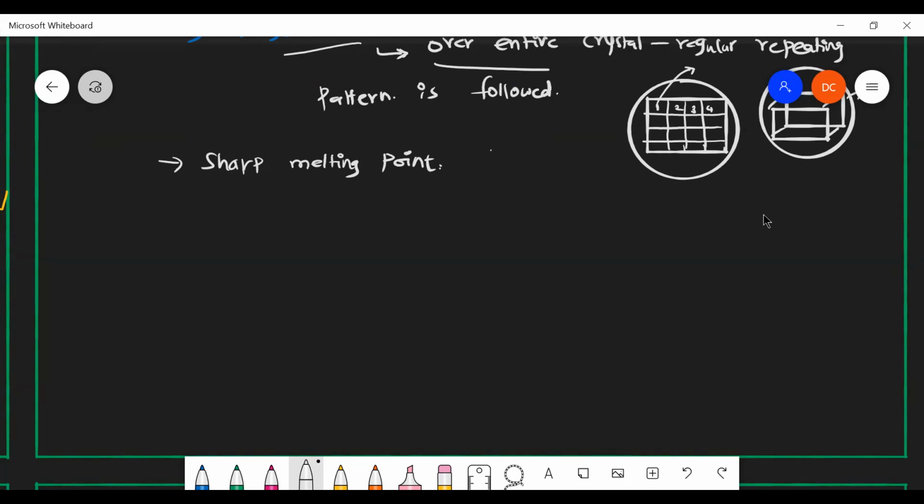Say, for example, if I'm taking a solid, the melting point will be a number and not a range of temperature. Yes, very nice. So it has a single melting point.